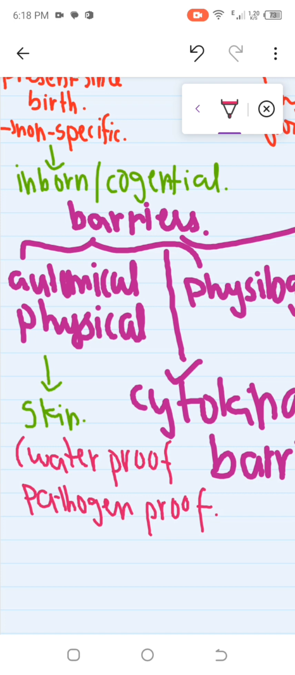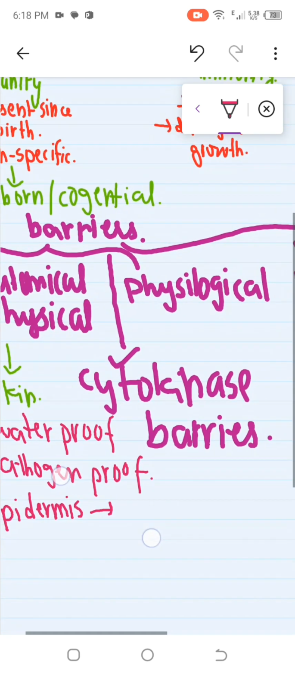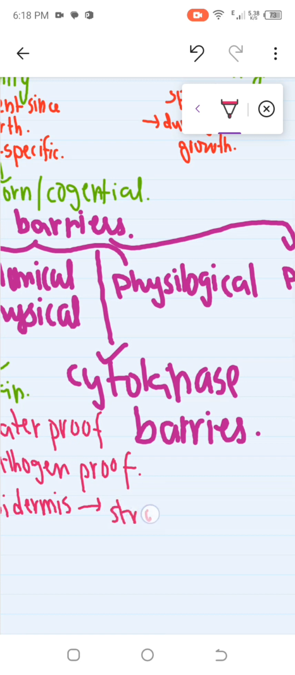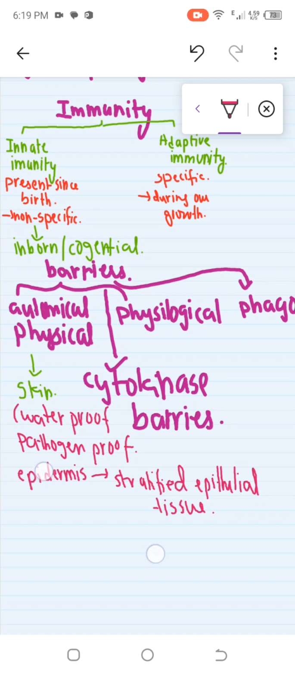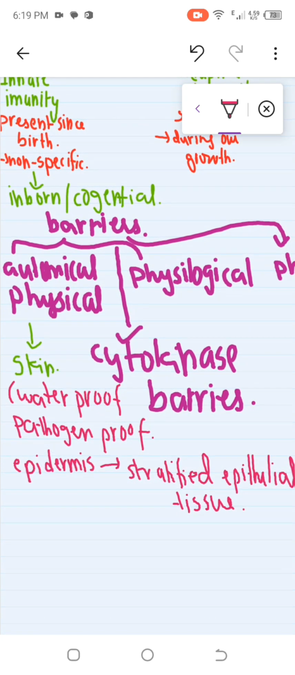Now let's discuss the first layer of the skin, which is the epidermis. In the epidermis, the first layer, we have tissues which are stratified epithelial tissues. And the second layer of the skin is the dermis.